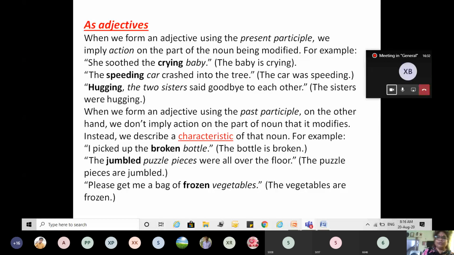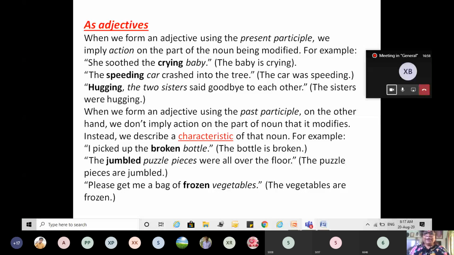Both are used as an adjective, but the past participle implies an action on the part of the noun that is modified. We describe the characteristic of that noun. Here it was the noun which was being modified, the baby who was crying. Now here the characteristic of that particular noun is taken.